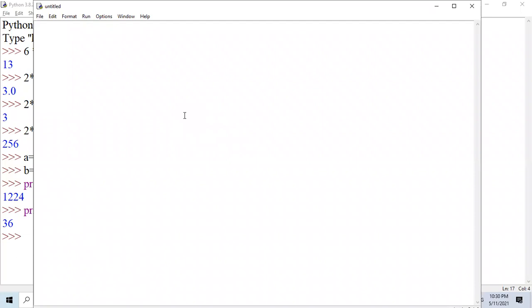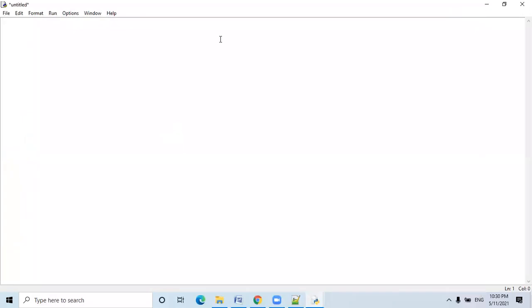In the script mode, you will not get a triple greater-than sign. Understand? The triple greater-than sign is an indication that you are in interactive mode. And if you are not getting the greater-than sign, that means you are in script mode.